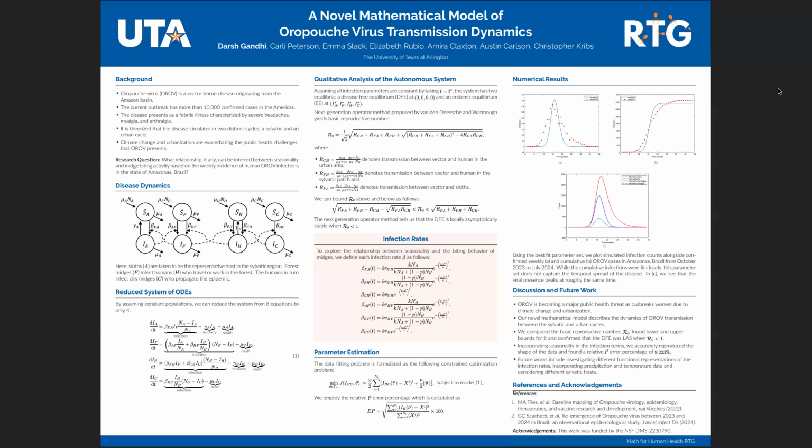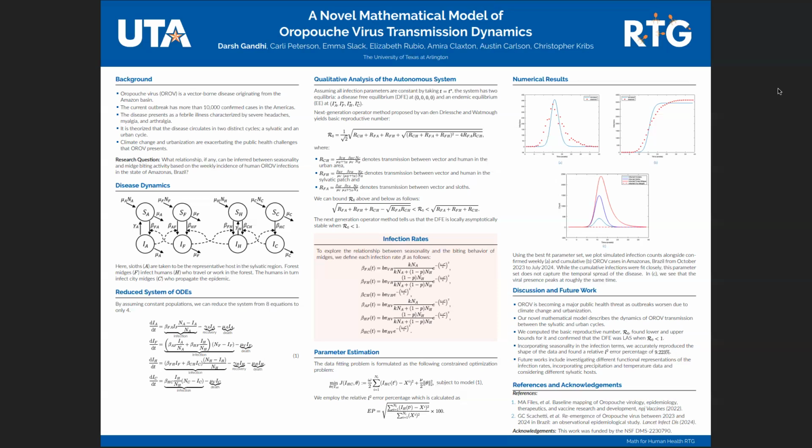We were actually able to reduce the 8 equation model into just 4 equations, and those 4 equations are a lot easier to do mathematical analysis on. So we did that. We found a disease-free equilibrium where all of the infected populations are at 0, meaning that the disease cannot propagate at all and dies out. We also found an endemic equilibrium where those infected populations are non-zero, meaning that the disease is still circulating.